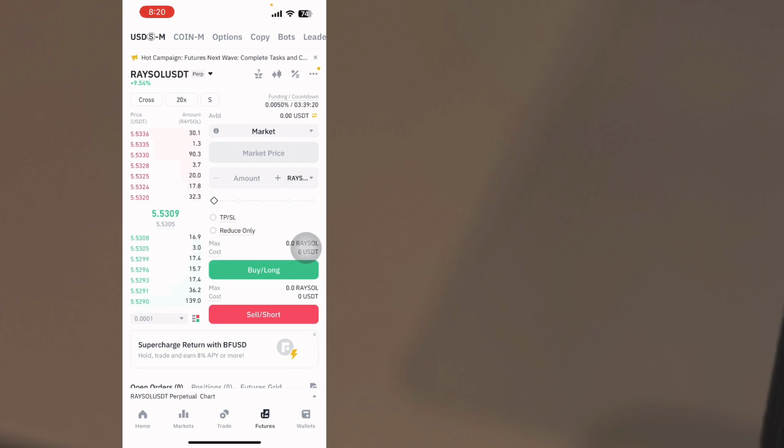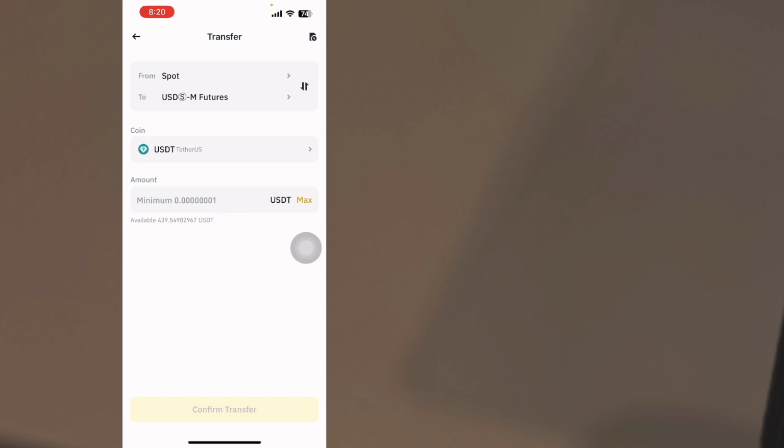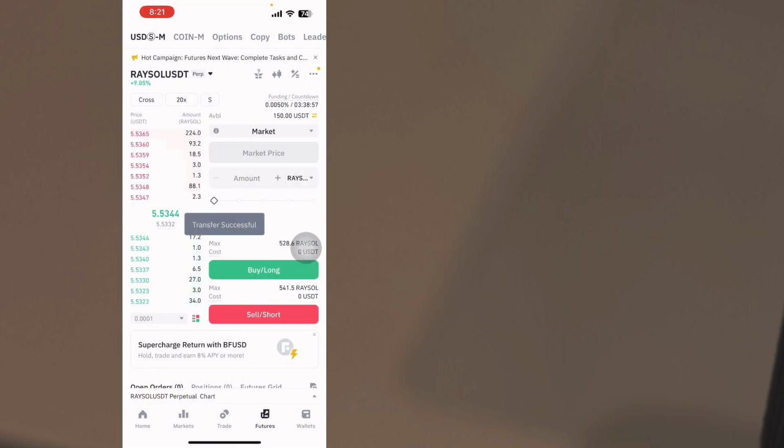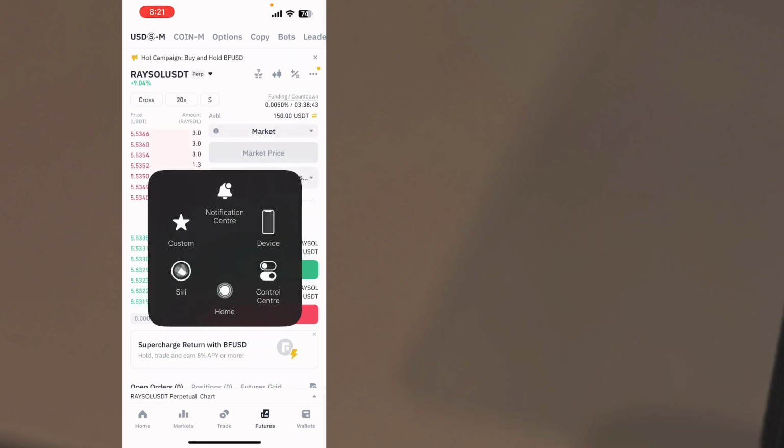After clicking on features, now we are going to deposit money into our trading account. For this to work for us, we need to deposit money. So I'll click on deposit here. Now the next thing is for me to transfer some money into my trading account so that I can use it with the strategy. I'll just enter $150 and confirm. Now I've moved $150 to my trading account. I'll explain what all these numbers are, so just follow along.